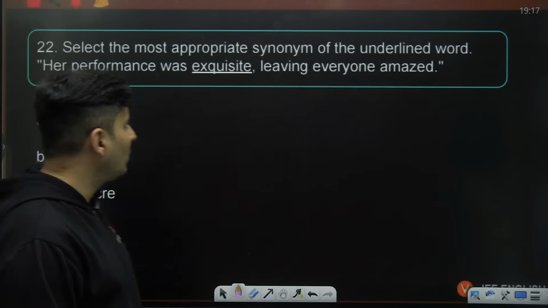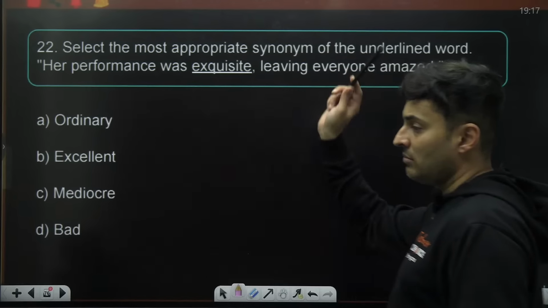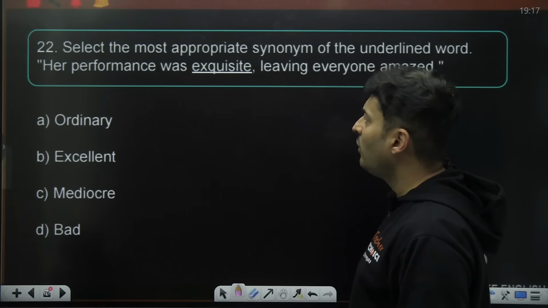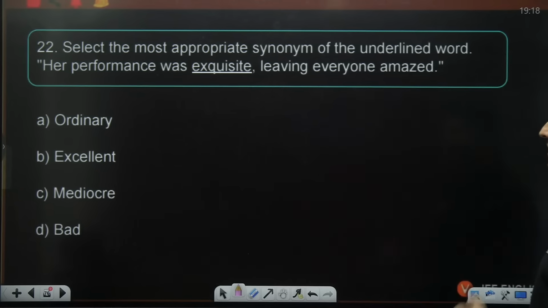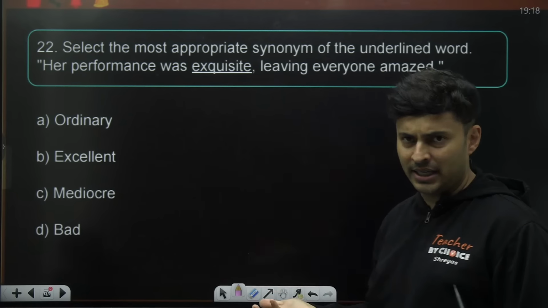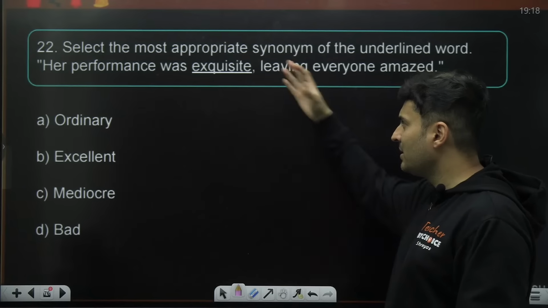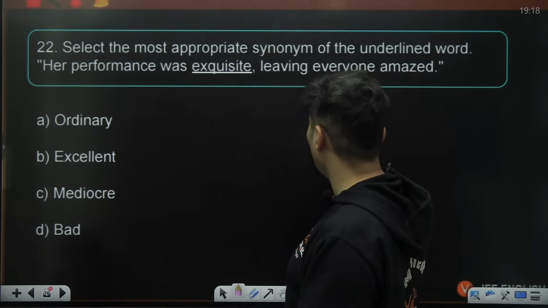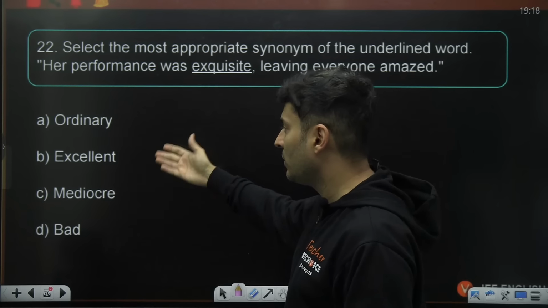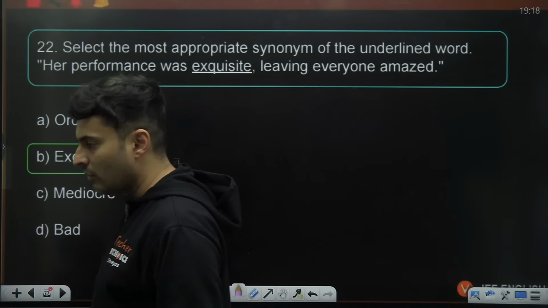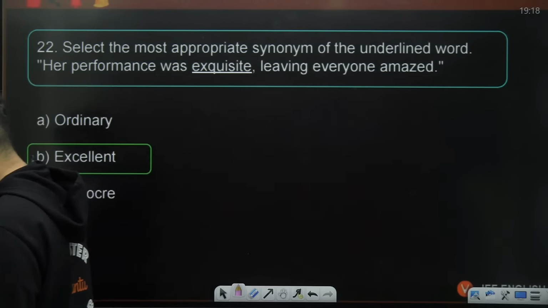Select the most appropriate synonym, that means similar sounding words, of the underlined word. Her performance was exquisite, leaving everyone amazed. So everyone was amazed. If you see the context, you'll get an idea. That means her performance was very good. People went gaga over her. It was not ordinary, it was not mediocre, it was not bad. In fact, it was excellent. Very good. Option number B, guys.